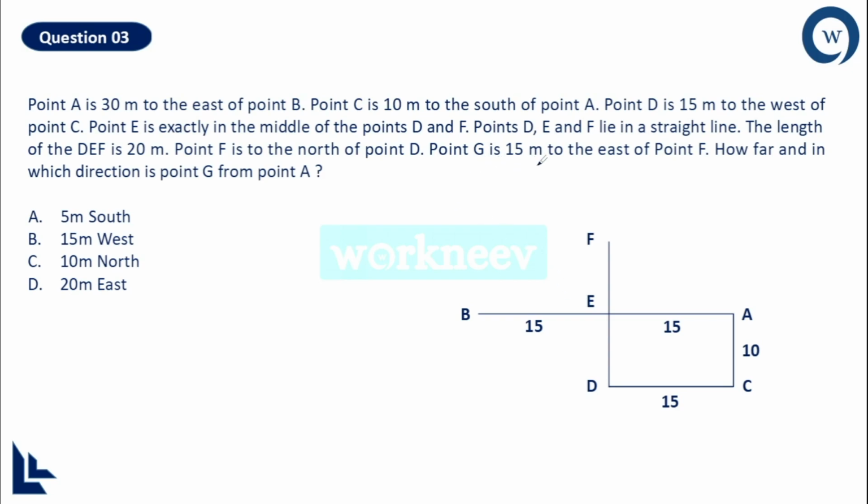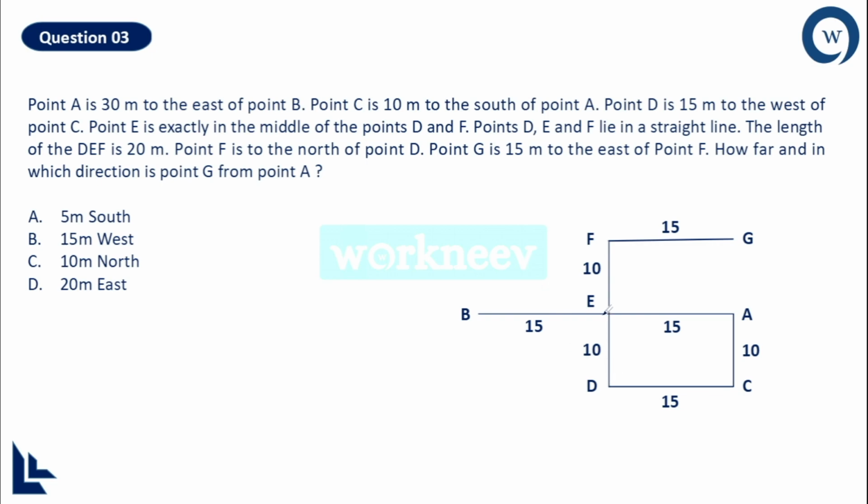Point G is 15 meter to the east of point F. Now the point F is here, and which is the east direction? Definitely this is the east direction. Okay, and you see here the 10 meter and 10 meter, because the length of the line DEF is given,